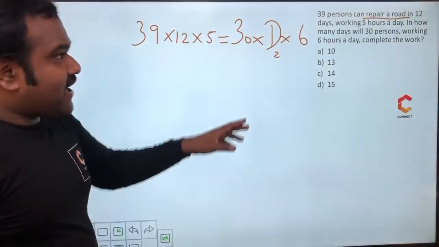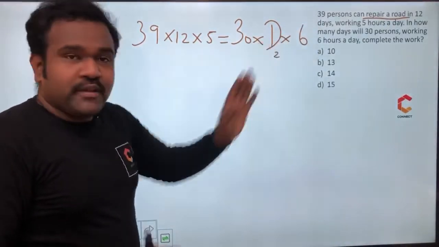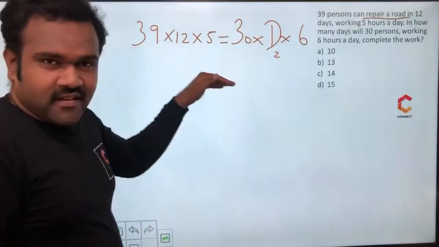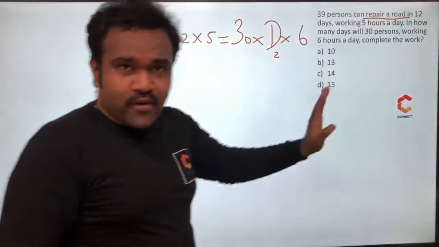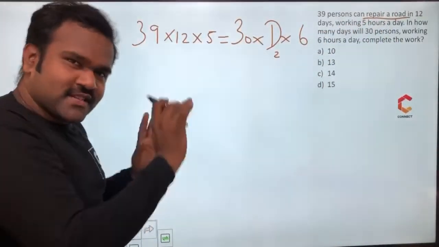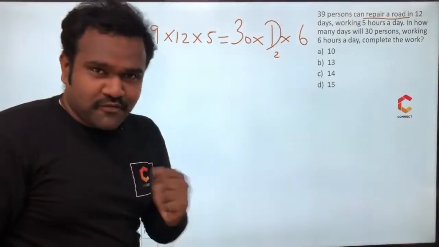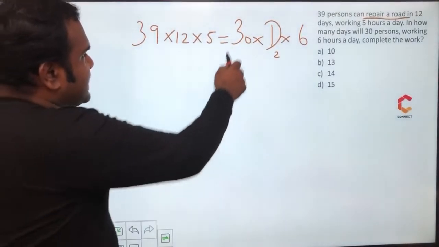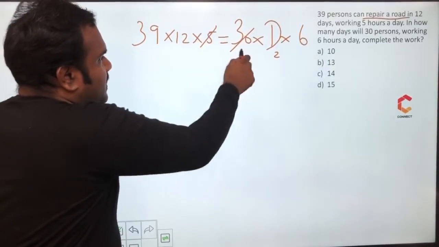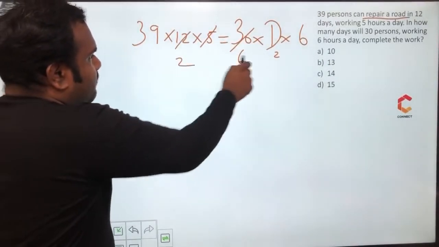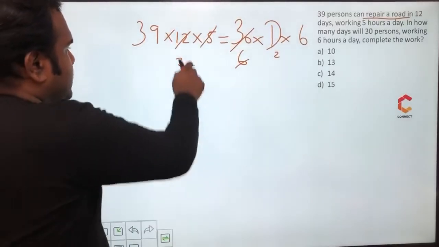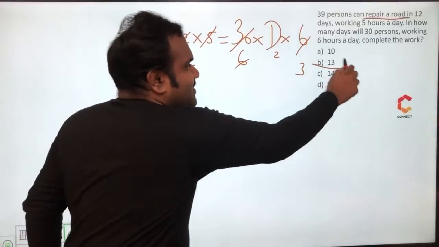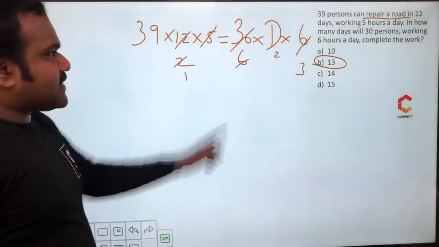Complete the work. Here, they both are doing the same work, right? So W1 and W2 are both the same, so we are not mentioning it. W1 is again repairing a road, so we cannot mention repairing a road. They have not given any units of work here, so just leave it. Now do the calculation here. So we can easily say this is 30 here, 5 here, 6 here, and 12 here, 2 times. 2 and 6, 1 and 3. 39 divided by 3, 13 is the answer. The number of days taken by 30 persons is 13.